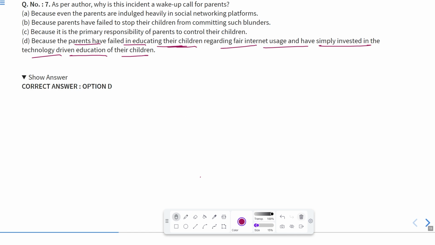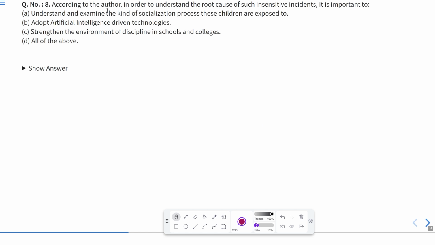Okay, now let us move to the next question. According to the author, in order to understand the root cause of such insensitive incidents, it is important to understand and examine the kind of socialization process these children are exposed to, adopt artificial intelligence driven technologies, strengthen the environment of discipline in schools and colleges. Now, what can be done? The root cause of such insensitive incidents, it is important to understand and examine the kind of socialization process these children are exposed to.